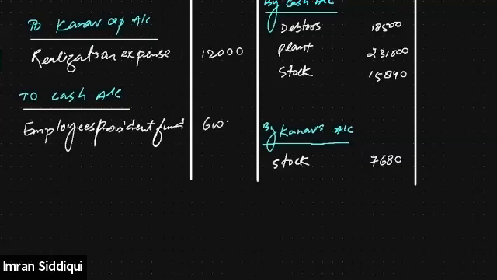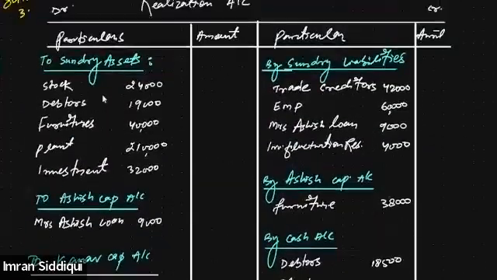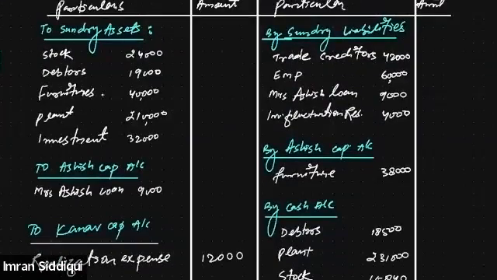Amount is 60,000. Right, everyone. So I think we have recorded all the items here. Now all we need to do is total it.